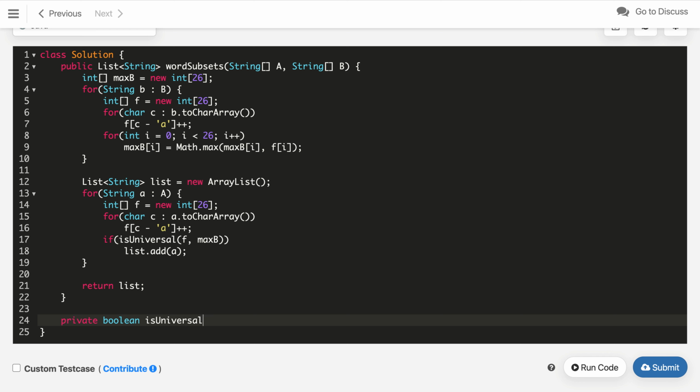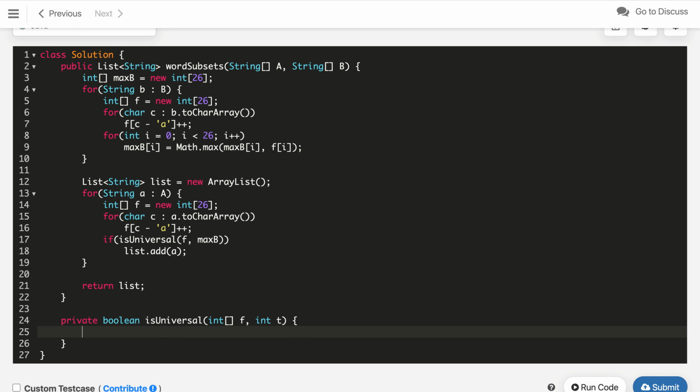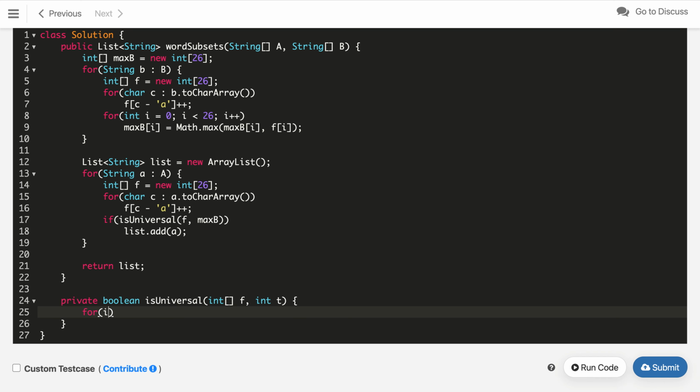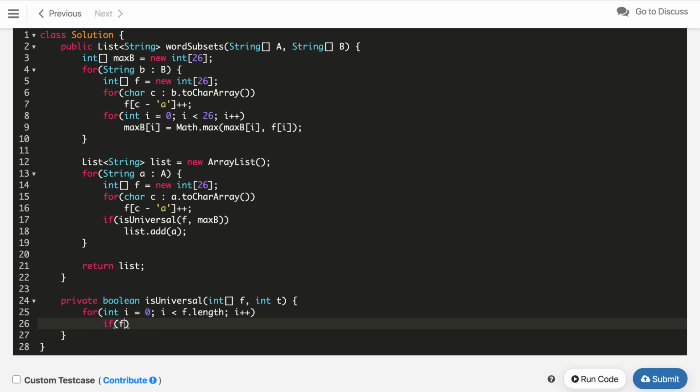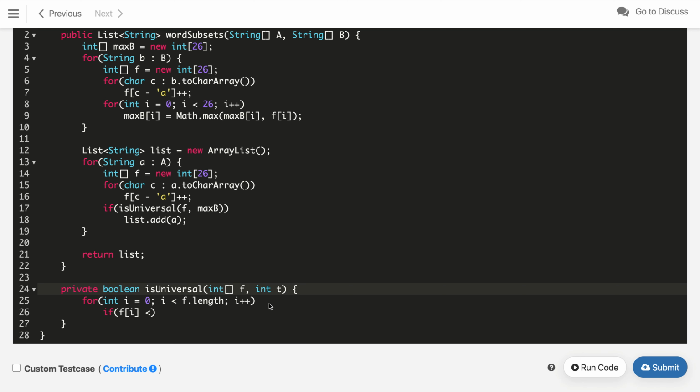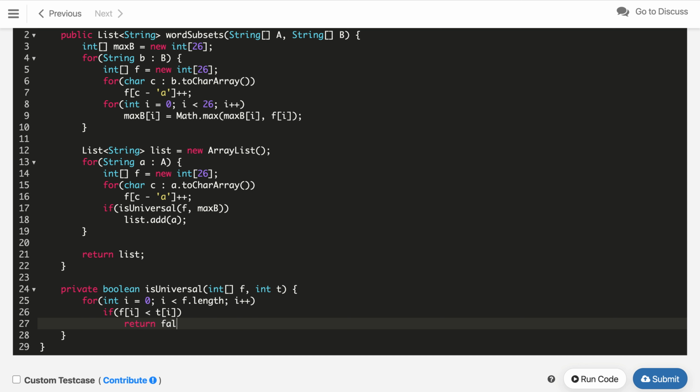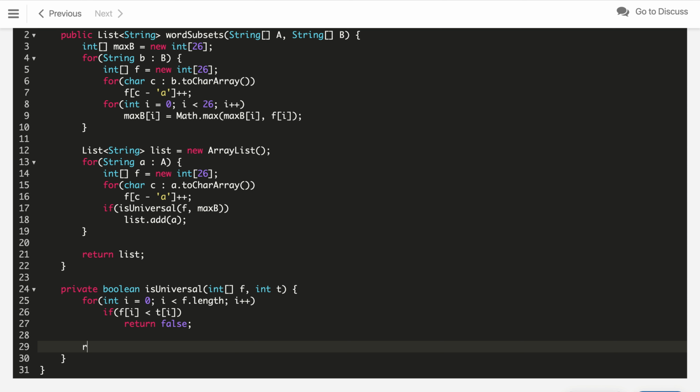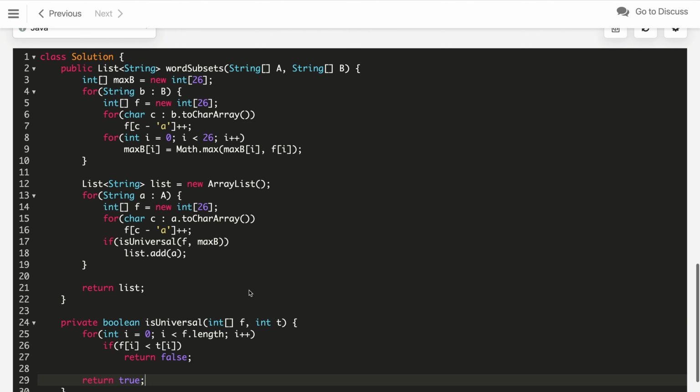and that will accept two arrays, the frequency array F, and let's say the second is T. So here we just iterate through it from I equals 0 to F dot length, or 26 basically, and I plus plus. Now we will check if F of I at any point, this is representing the frequency of the current word, is lesser than the frequency which we needed in the max frequency of our V, then we straightforward return false. It is not possible to find all the words as a subset of that current word. Otherwise, if we found that, we will return true. So this is the full code.